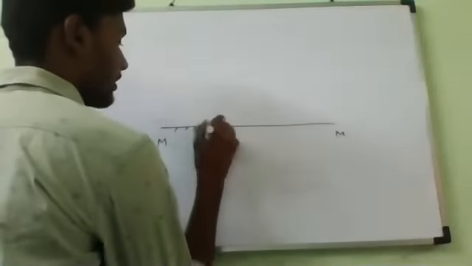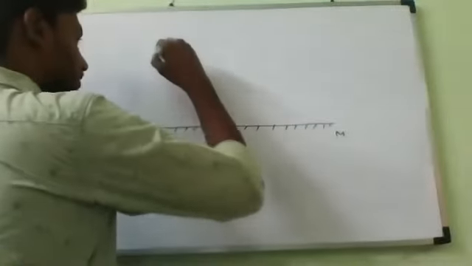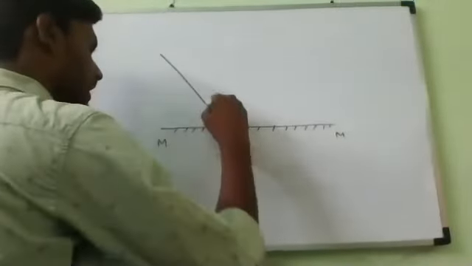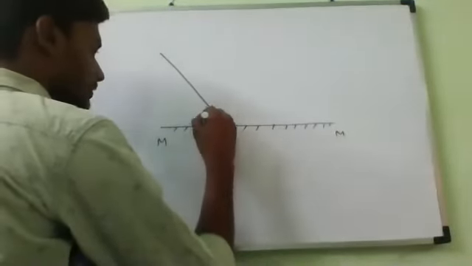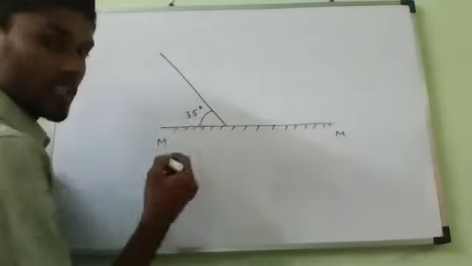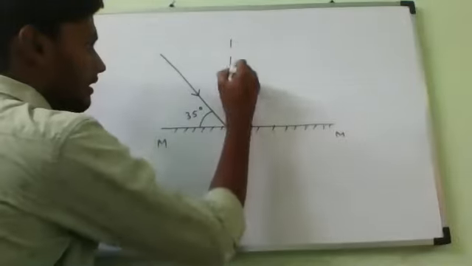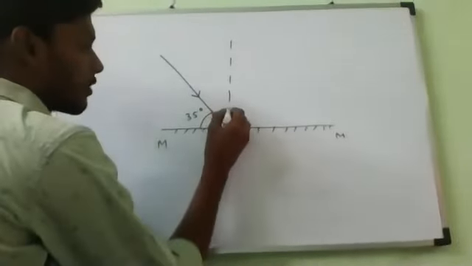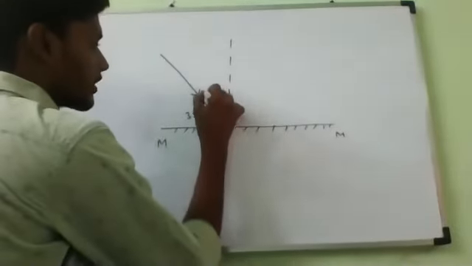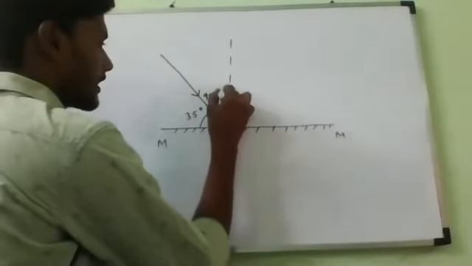So as we know, this is the incident ray with the plane mirror. How much angle is it making with the plane mirror? 35 degrees. Now you will draw a normal. What is this total angle? 90 degrees. 90 minus 35. Yes or no?